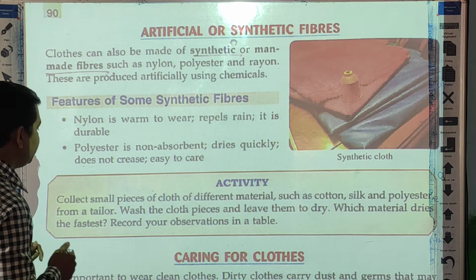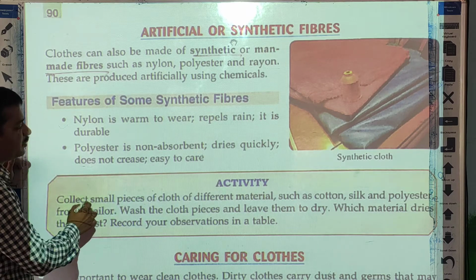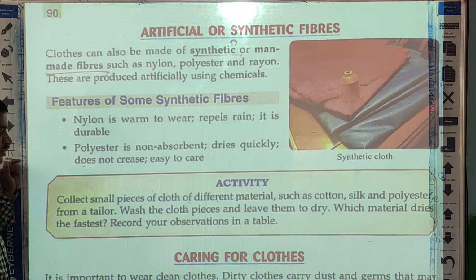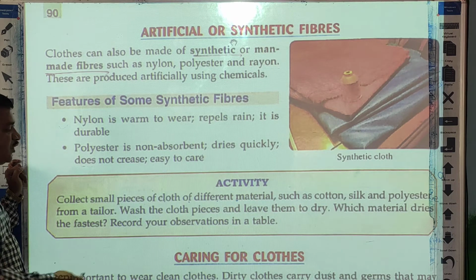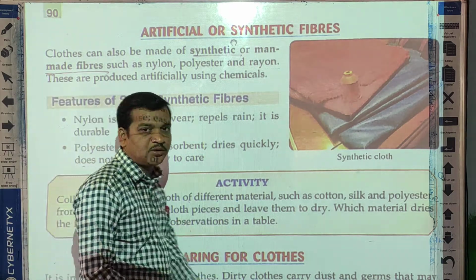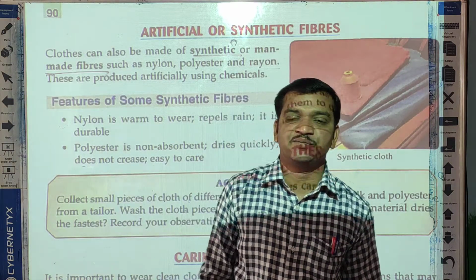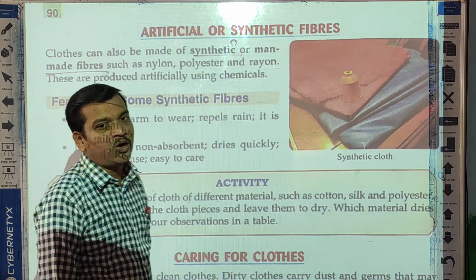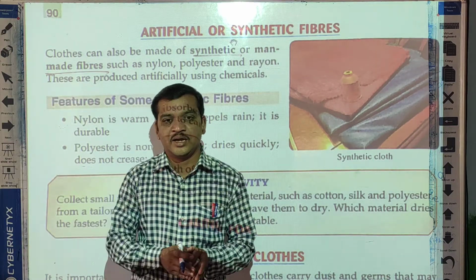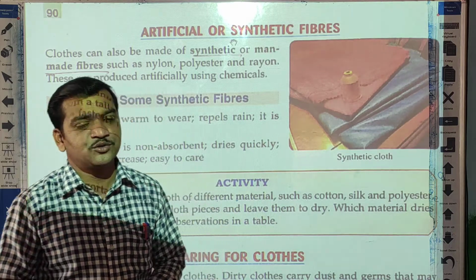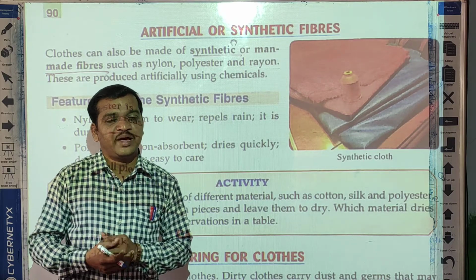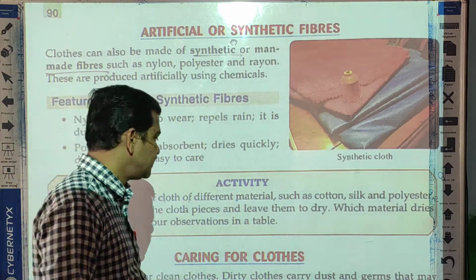Now one activity is given here. Collect small pieces of cloth of different material such as cotton, silk, polyester from the tailor. Wash the cloth pieces, leave them to dry. Which material dries faster? Record your observation in the table. So you can do this activity at home. You can take different pieces of cloth like nylon cloth, cotton cloth, silk cloth and woolen cloth, and all these clothes you can dip in water, and after some time you can see which cloth absorbs more water. So you can do this activity at home and tell me the observation. Okay, students?